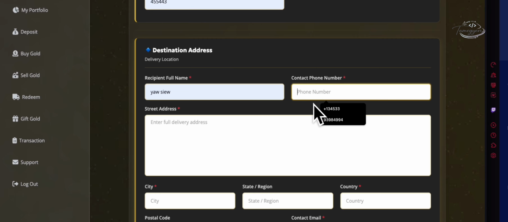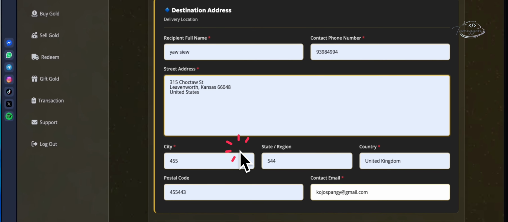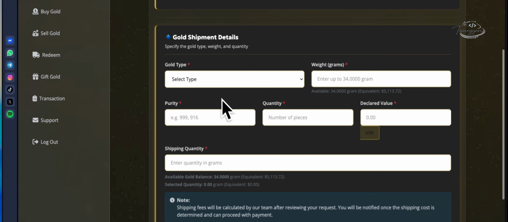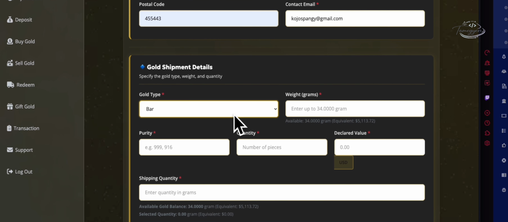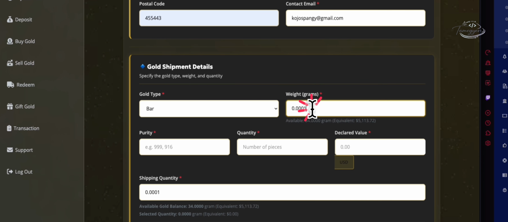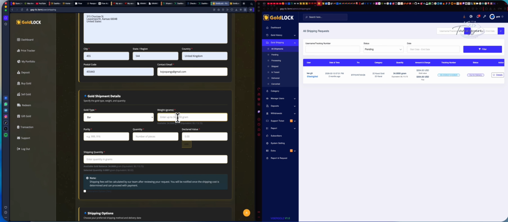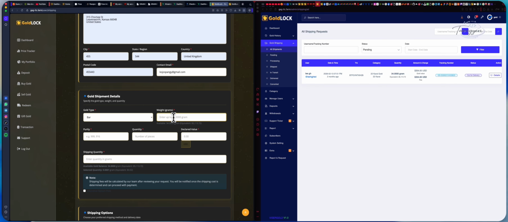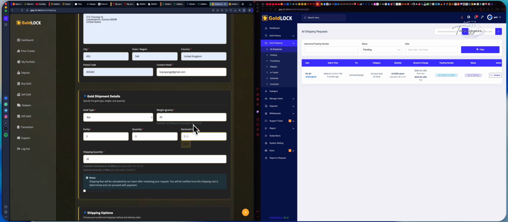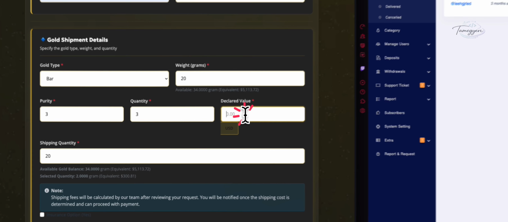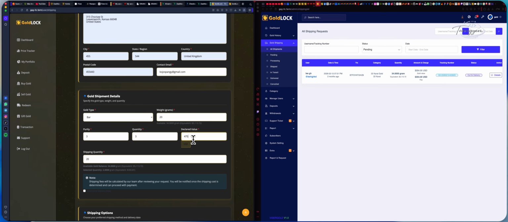Let's go to this side. Choose the gold type: bar or coin. It's supposed to be gold bar. The balance is 34 grams. Let's say 20 grams. Let's say quantity 2. Wait, so 32, let's say 20,000.